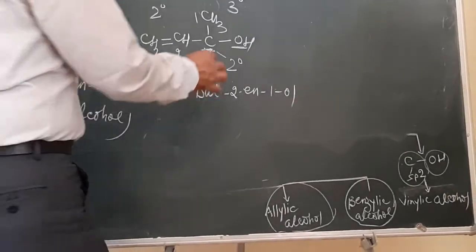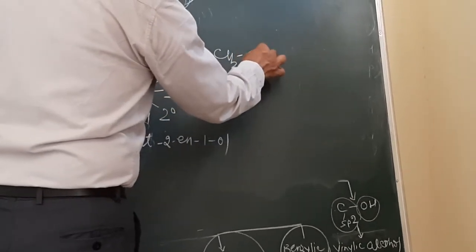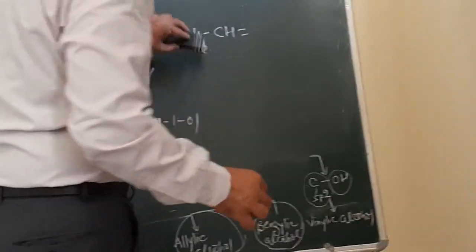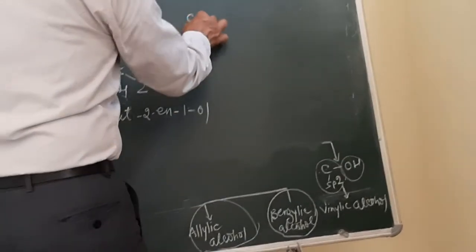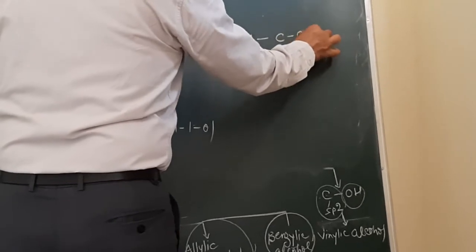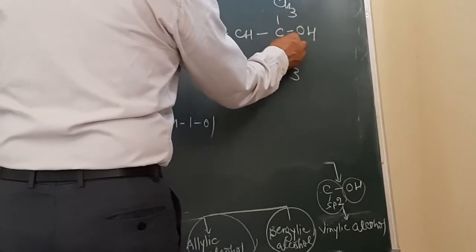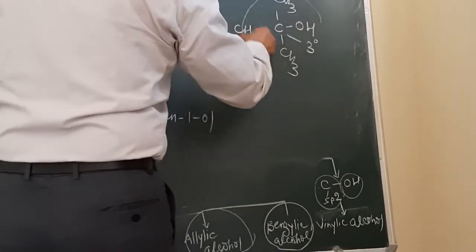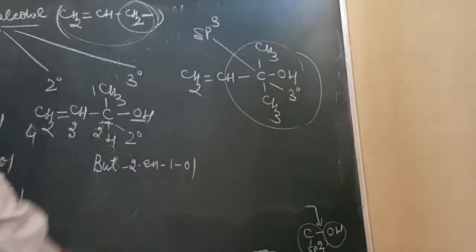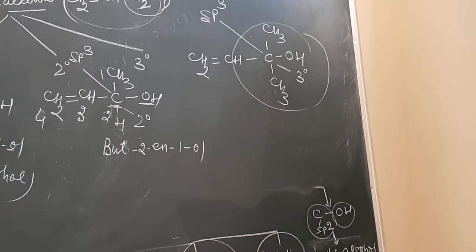How will we classify them as 3 degree allylic alcohol? This will be CH2=CH-C, with OH, CH3 and then CH3. What is the nature of this carbon atom? It will be 3 degree. It is bonded to 4 other atoms or groups. So what will be the type of hybridization? It will be sp3 hybridization. Here again, the hybridization is sp3.